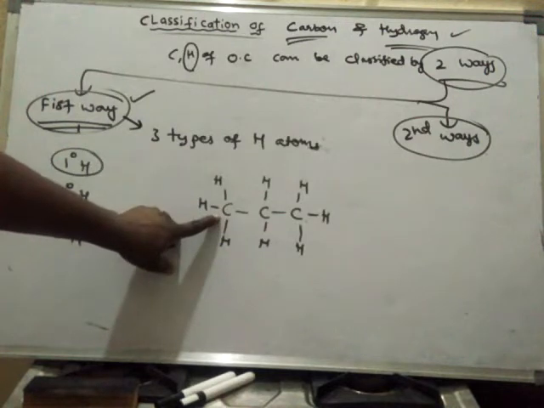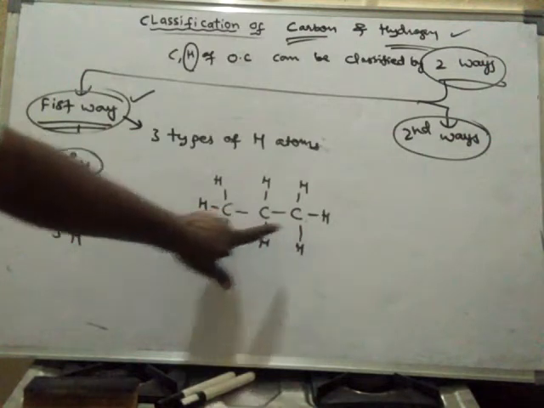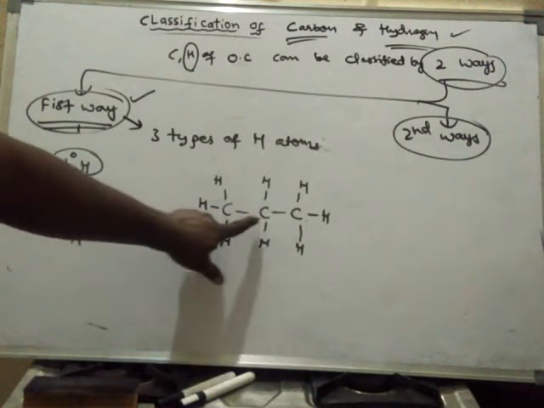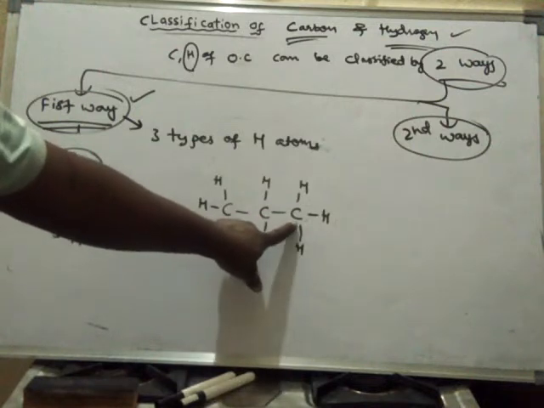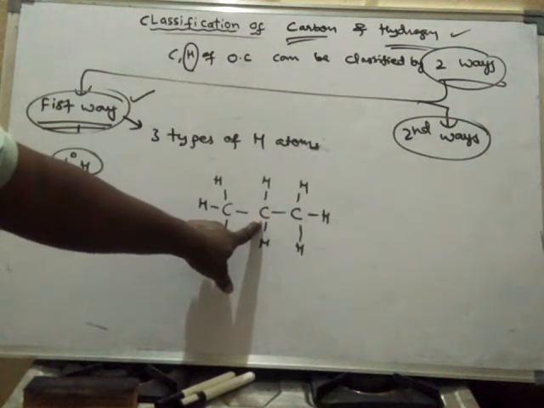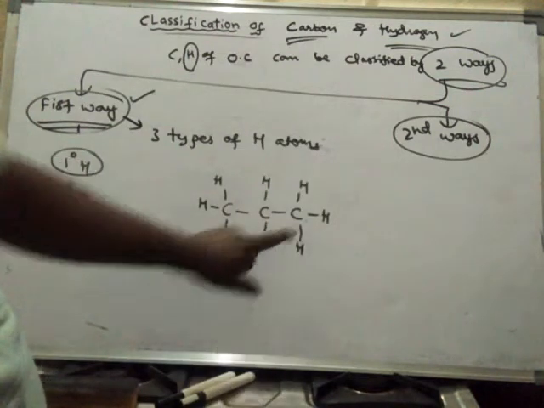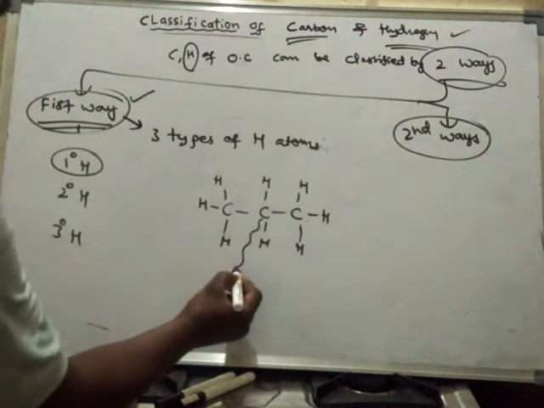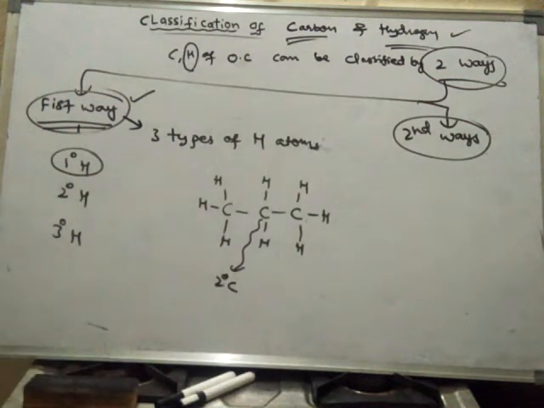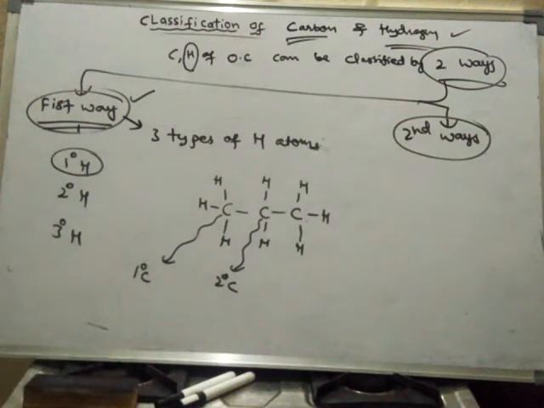See, this carbon is a primary carbon, this is a secondary carbon, this is a tertiary carbon. This carbon is directly linked with only one carbon atom, and even this carbon is directly linked with only one carbon atom. So we have to see how many carbon atoms are linked to a given carbon atom. This carbon atom is linked to 2 carbon atoms, so it is said to be secondary carbon, and this is called primary carbon.